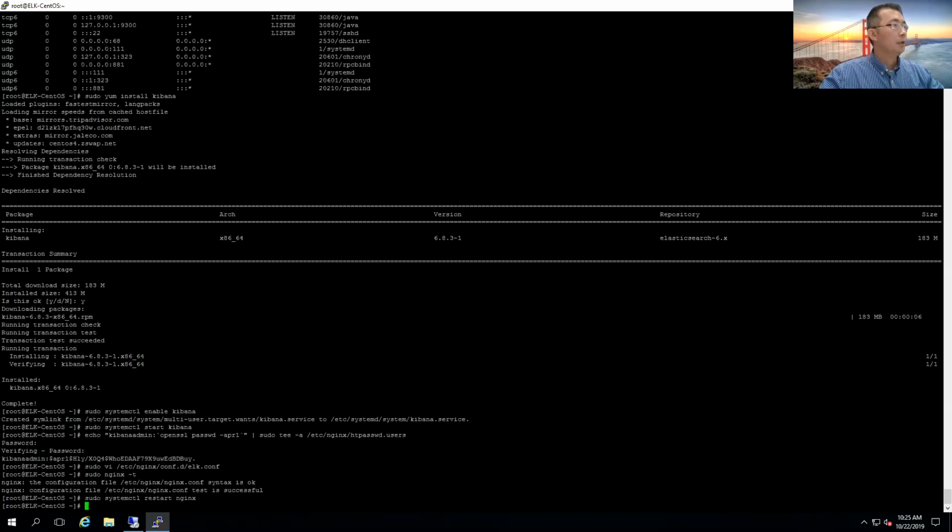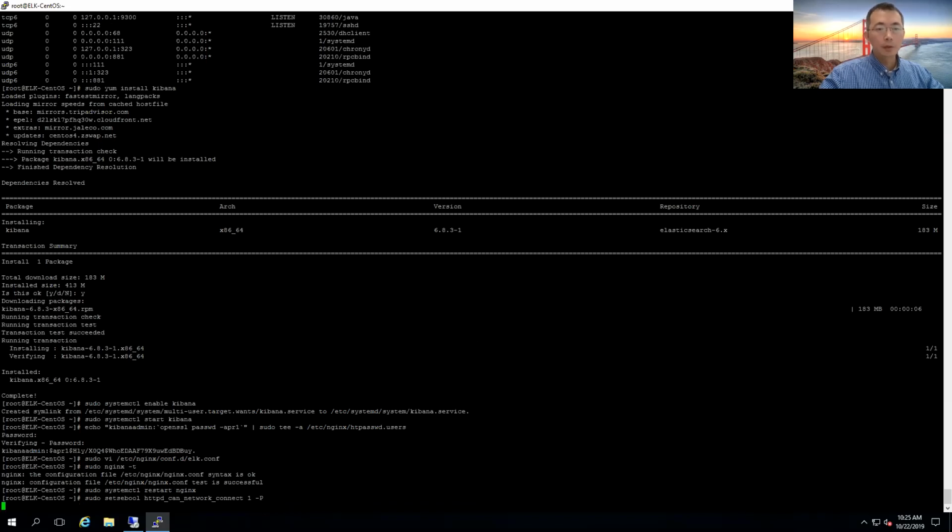Next step, and don't forget you have a SELinux policy. Just make sure you disable it as well, or make sure your Nginx is allowed. So basically, I just put in a command to allow Nginx.